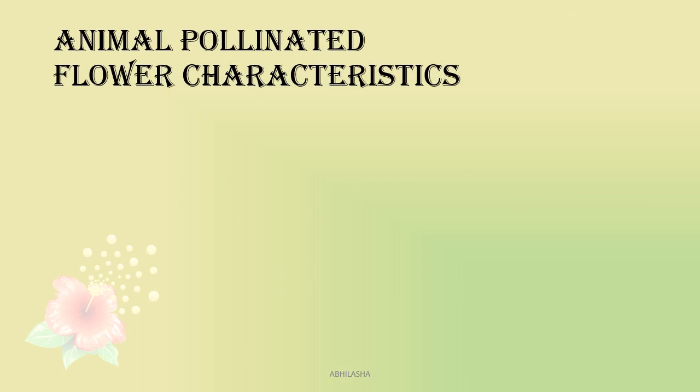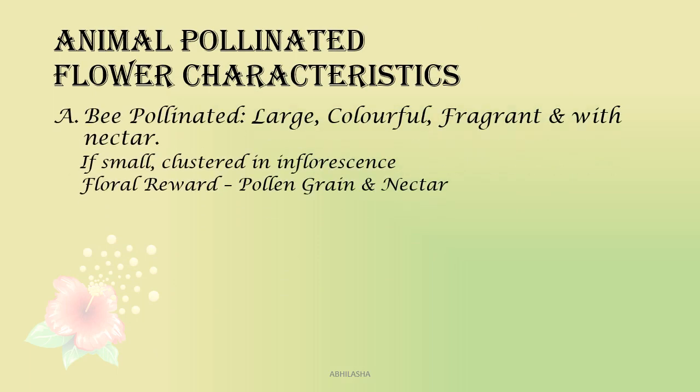Now the characteristics of animal pollinated flowers. The bee pollinated flower will be large, colorful, fragrant and with nectar.